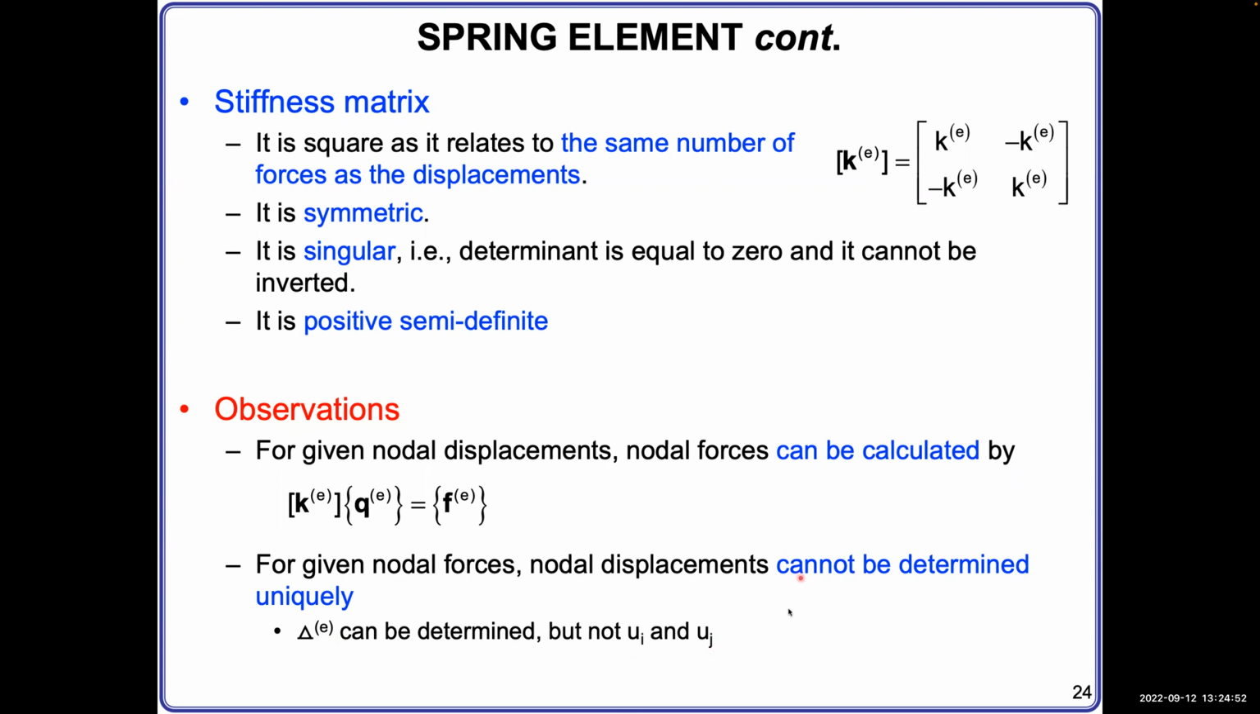But this is only for one spring. If multiple springs are connected together, and they also have a connection with a rigid wall, then ui and uj can actually be determined by having many equations together. You can still determine that. So make sure you understand all those properties. Those are very important key concepts you need to have a solid foundation of finite element.